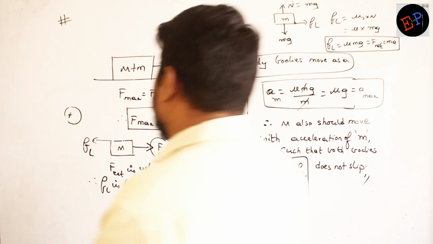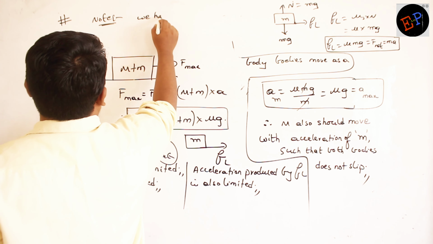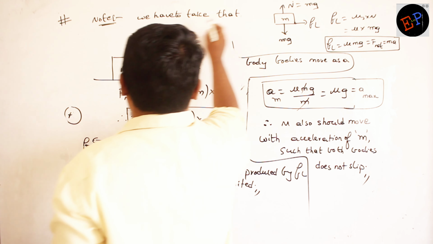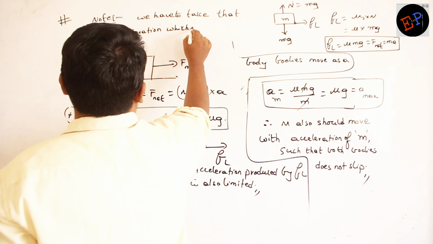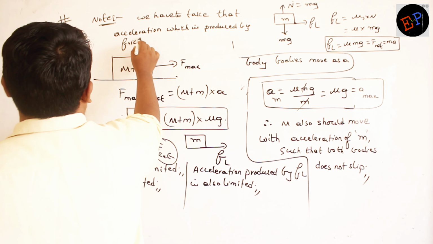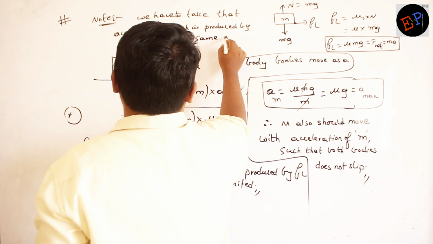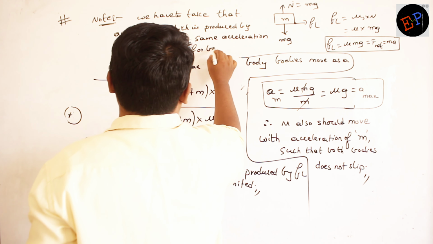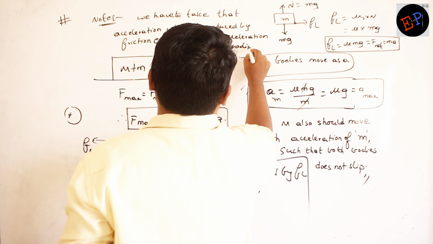Okay? So write down the note point. The note point is that we have to take that acceleration which is produced by friction, and apply the same acceleration for both bodies. This is the logic of solving a block on block system.